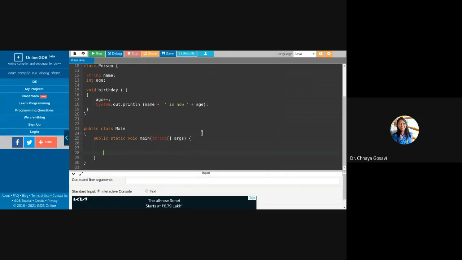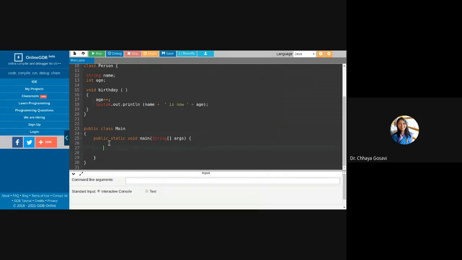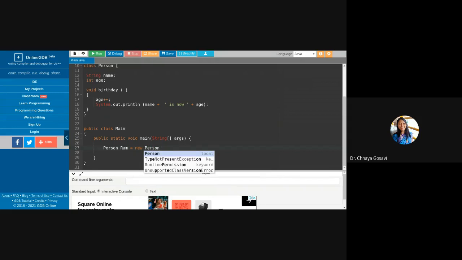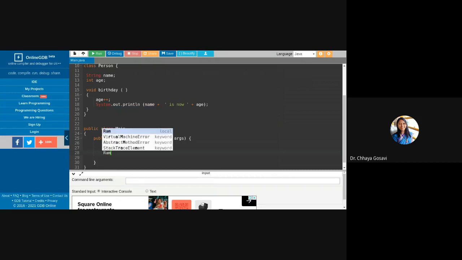So to create an object, person, suppose the name of that person is Ram, is equal to new person. So this is how we can create an object. Then how to call the method? Ram dot birthday.